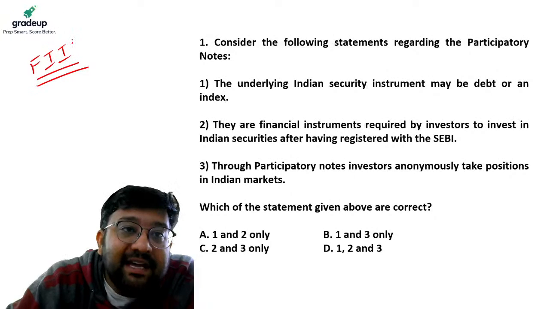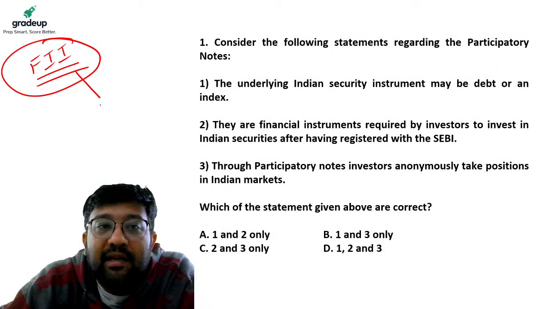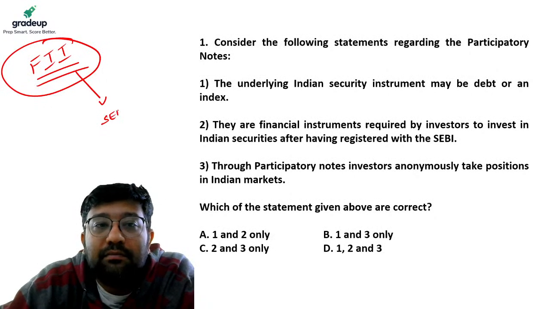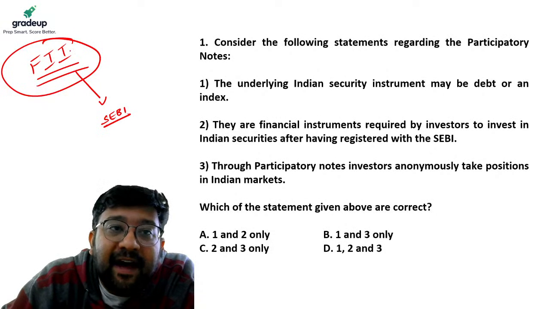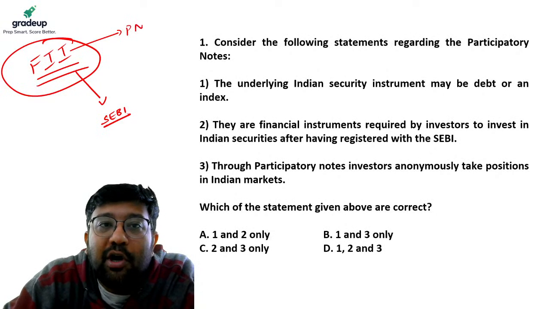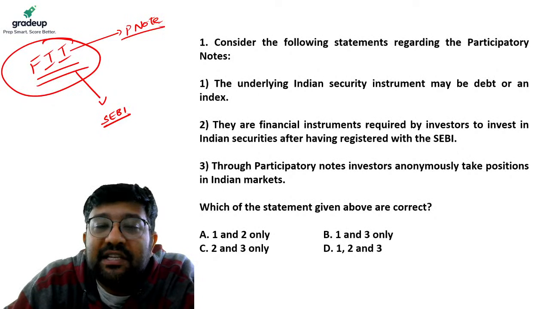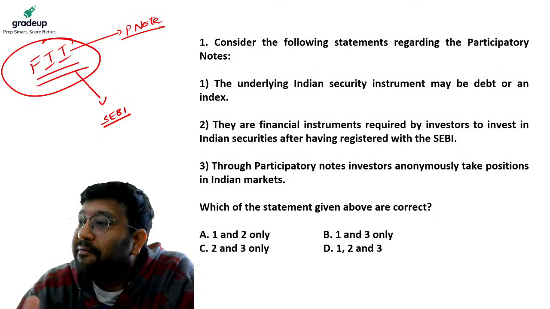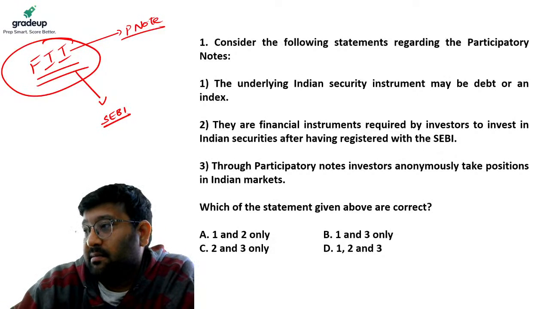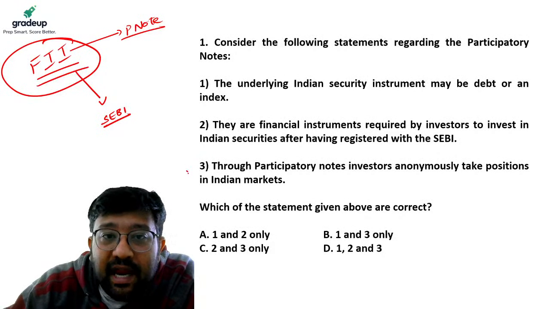And these FIIs are registered with SEBI. But FIIs issue P notes or participatory notes to investors who wish to remain anonymous. So this statement is right.